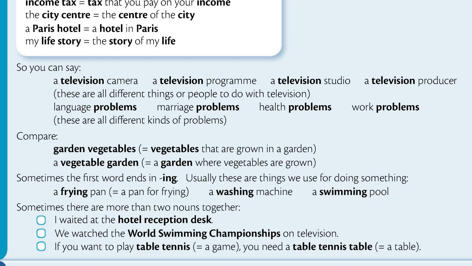Sometimes the first word ends in ing. Usually, these are things we use for doing something. A frying pan means a pan for frying. A washing machine. A swimming pool.